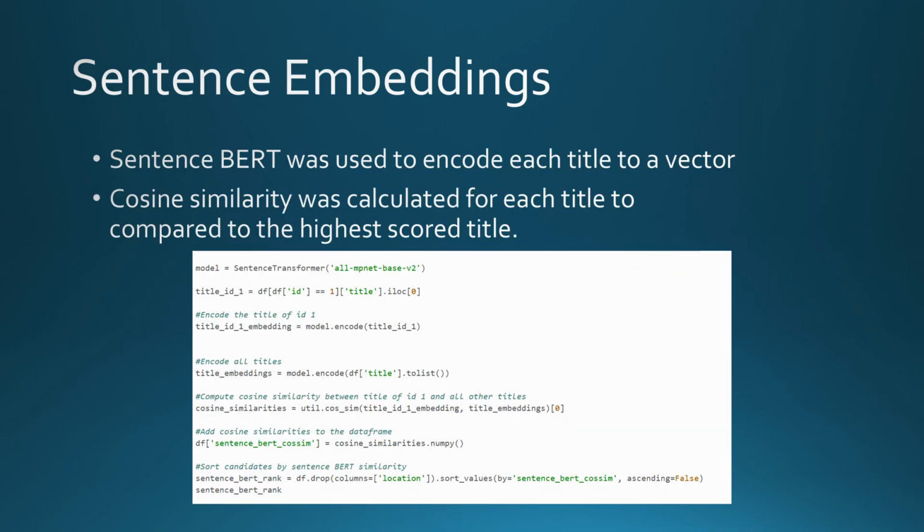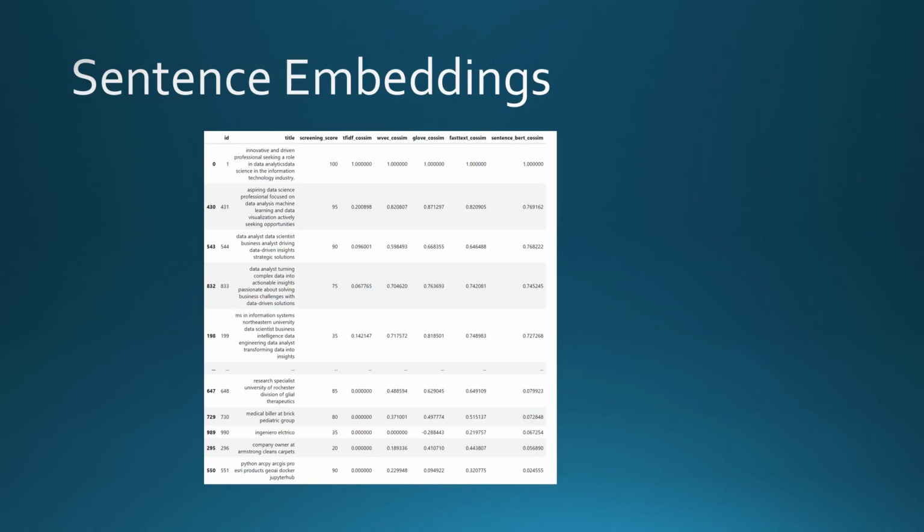SentenceBERT was used to encode each title to a vector, and as with the word embeddings, cosine similarity was used to calculate each title compared to the highest score title. SentenceBERT ranked the titles based on similarity and context to the highest score title. The difference from using word embeddings is more pronounced in the lower scores for SentenceBERT, where word embeddings scored unrelated titles such as medical biller much higher than SentenceBERT.